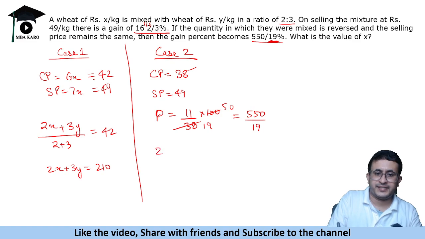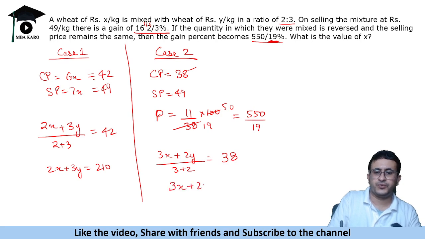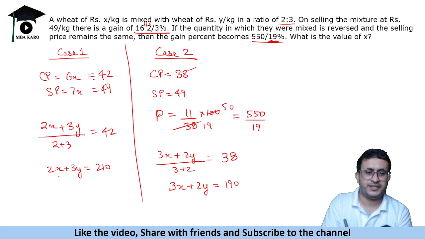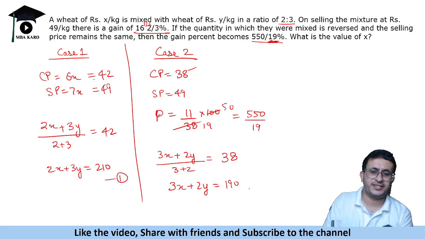In the second case we are reversing the ratio. Okay, the ratio is reversed. So we are adding 3x and we are adding 2y, and upon the total cost is 38. So we get 3x plus 2y is equal to 190. Okay, so this is the first equation, this is the second equation.